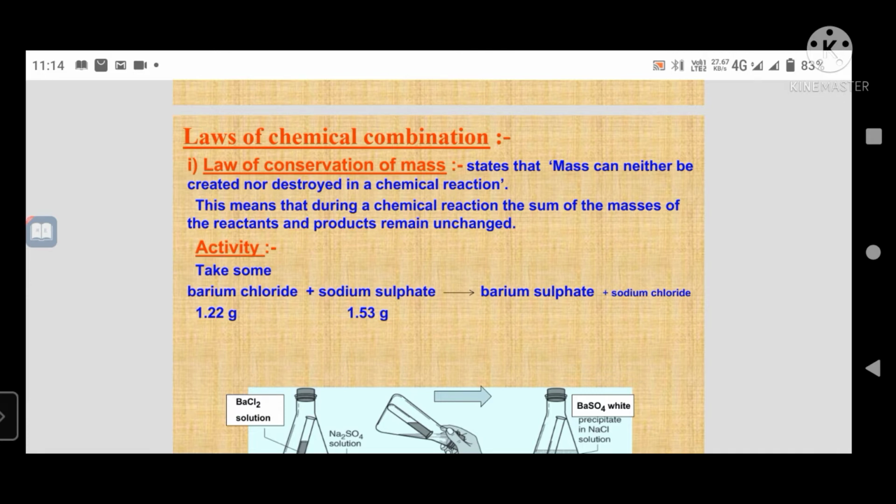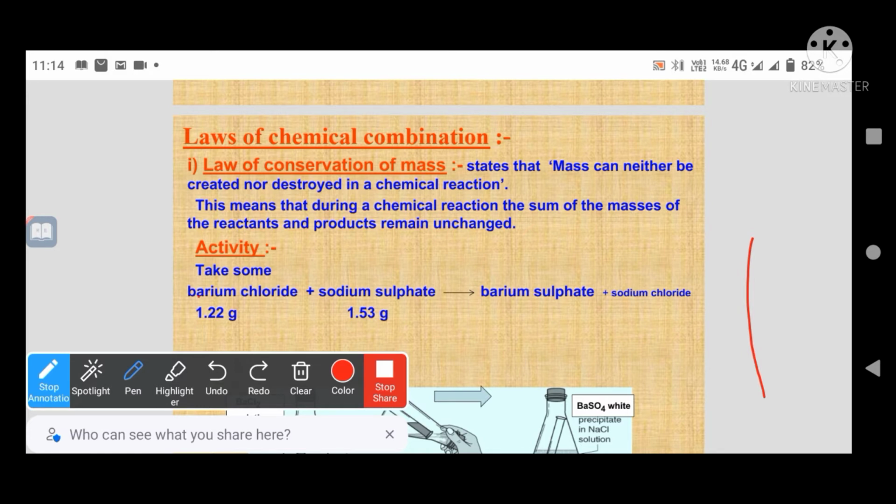In that, the law of conservation of mass. What is meant by the law of conservation of mass? That was discussed in the last period, but I repeat for you again: mass can neither be created nor destroyed in a chemical reaction. This is the law of conservation of mass.